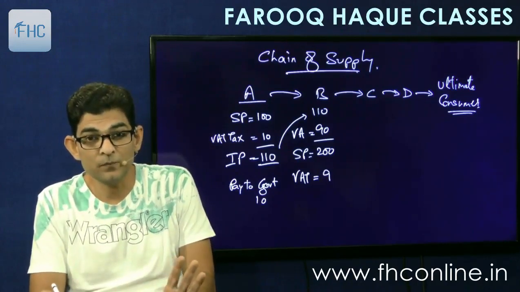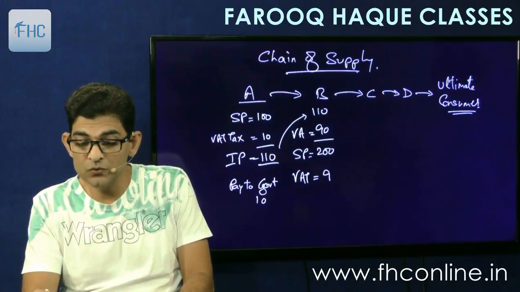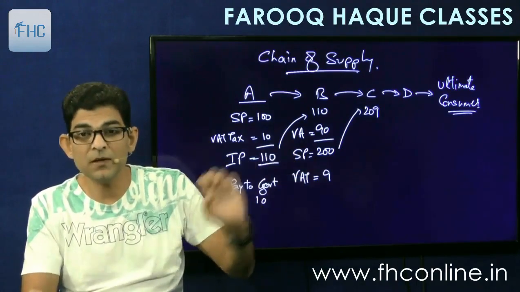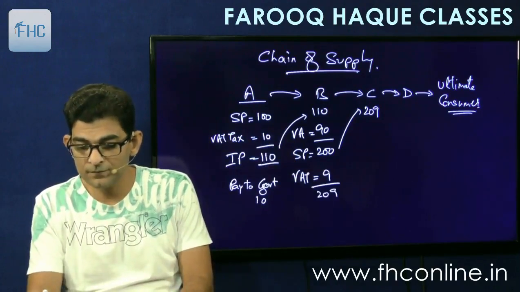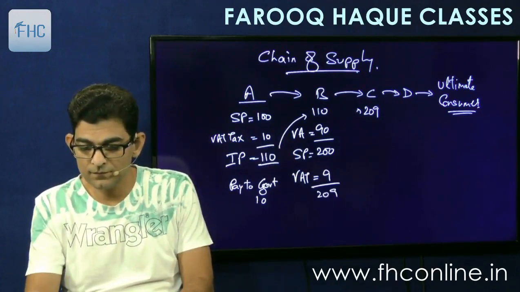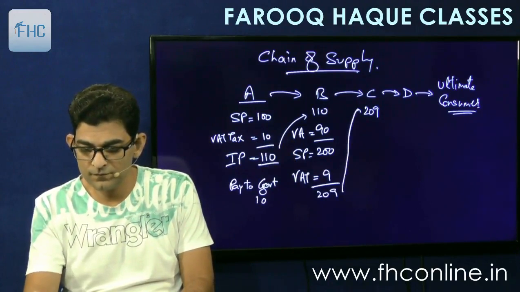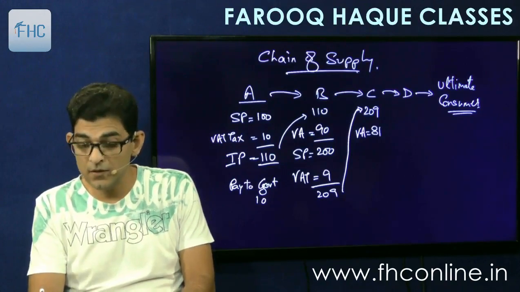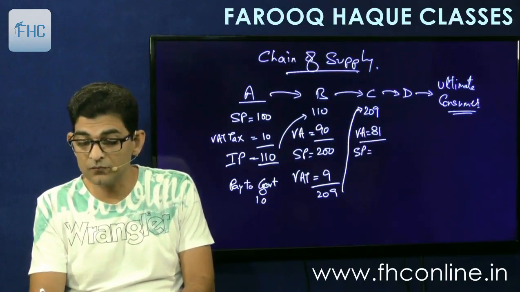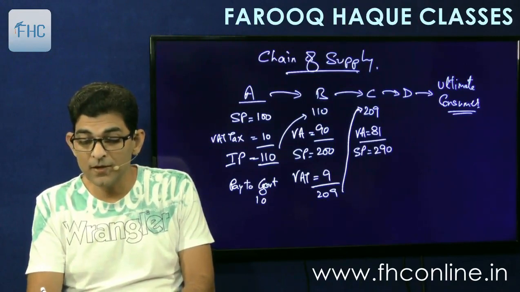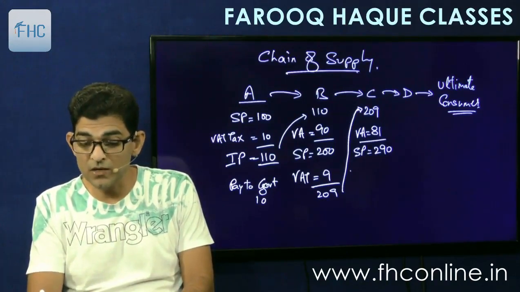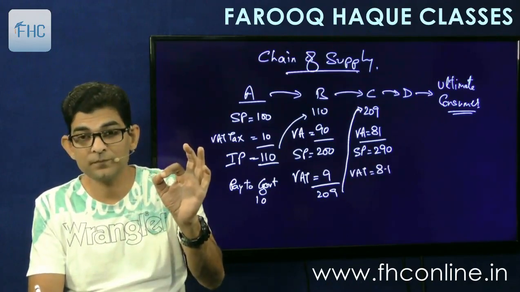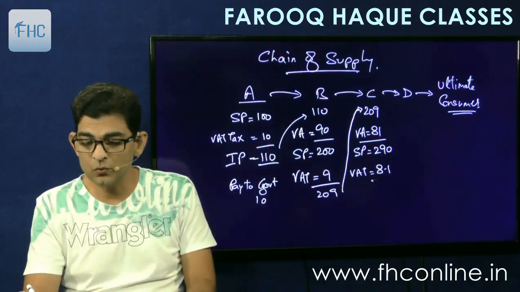That's it, nothing more. Similarly, when the goods go to C at 209, because the invoice price will then become 209, he will add value of say 81. So he will sell at a selling price of 290. His value addition is 81, so he will charge VAT on only 81 rupees at 10%, that is 8.1. And so on and so forth. This will go to the next person.